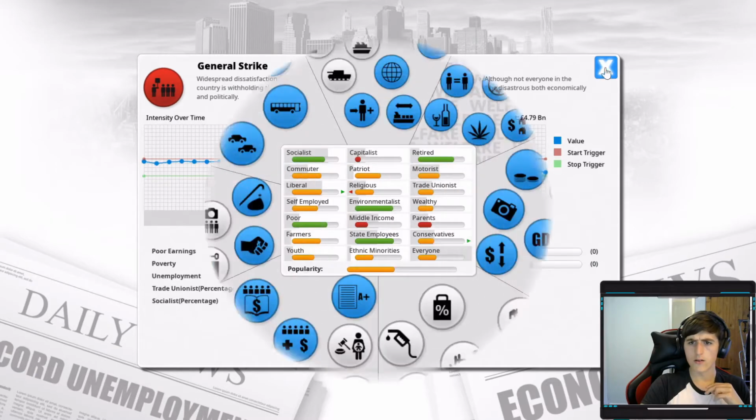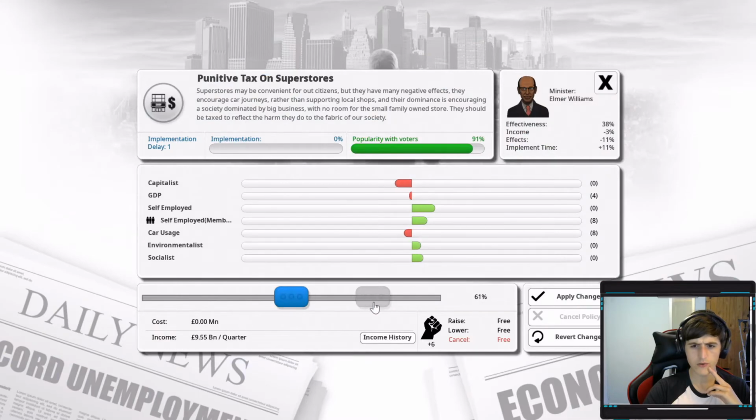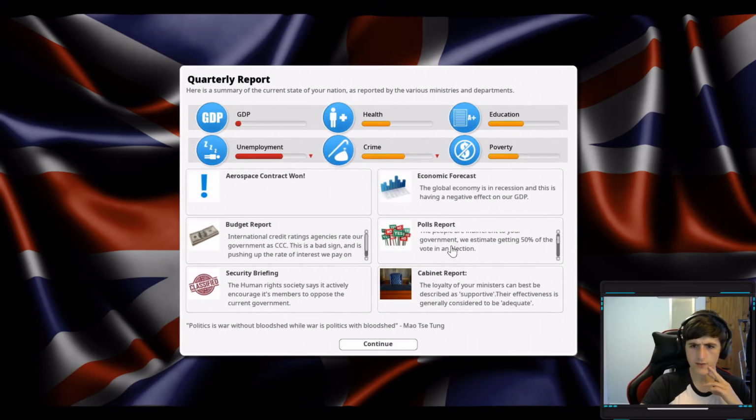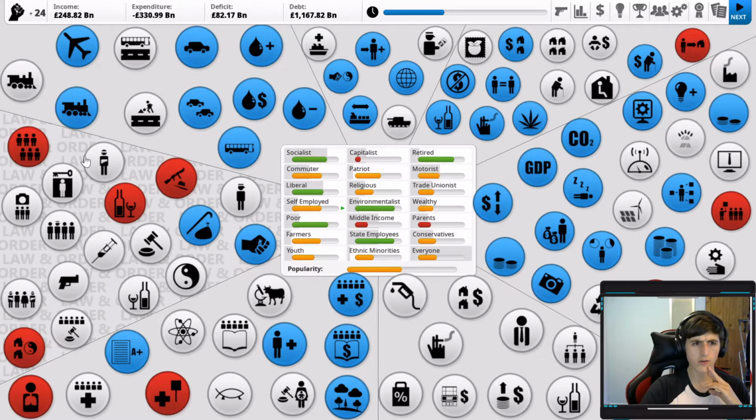He says. Ugh. Jobs. Need jobs. Sure. Let's tax Selfridges and Harrods. Why not? Oh, fantastic. One of our aircraft manufacturers won a huge contract to produce new planes. Great news for the industry and superb news for employment and the economy as a whole. That might actually resolve some things. Slightly. Right, we can finally maybe earn some money on that.